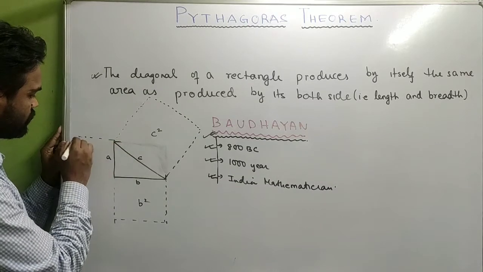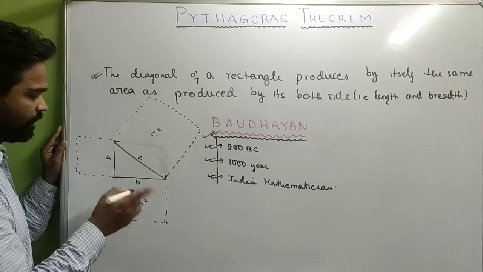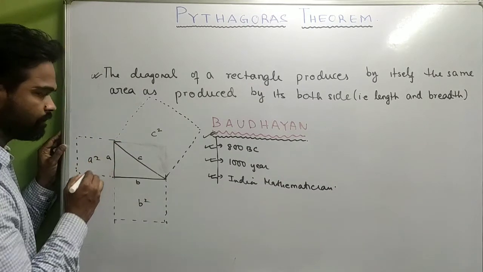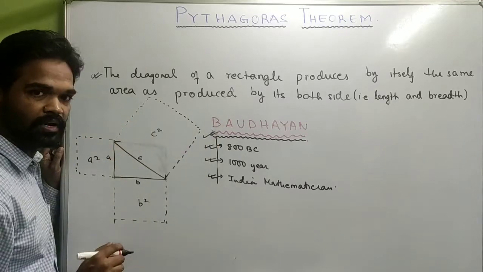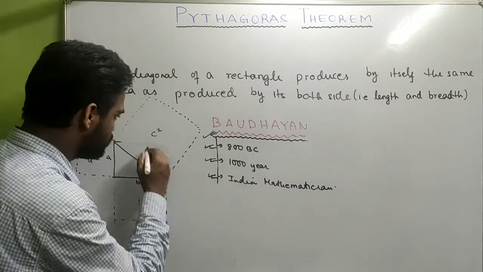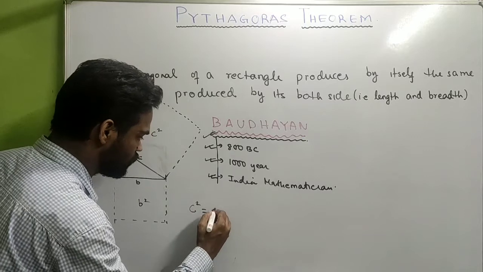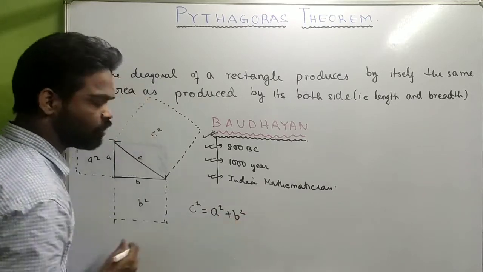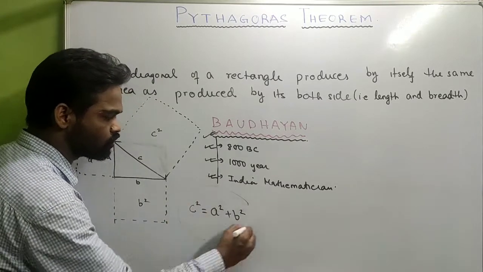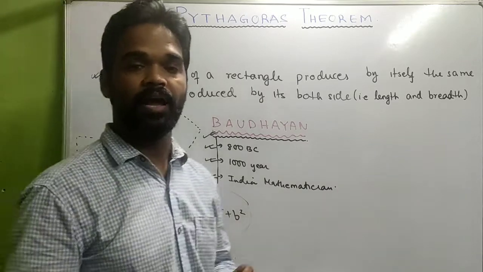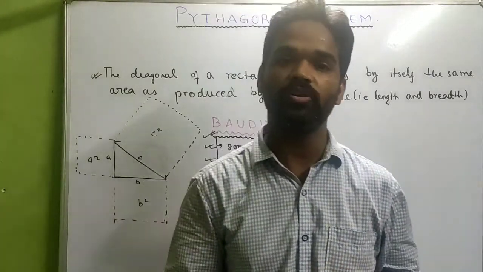Again, if we make another square of side A, we multiply A with A, we get A square. And according to Baudhayana, C square is equal to A square plus B square. And this is what is regarded as the modern Pythagoras theorem.